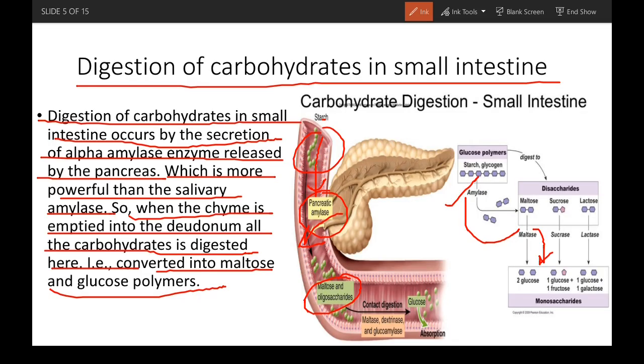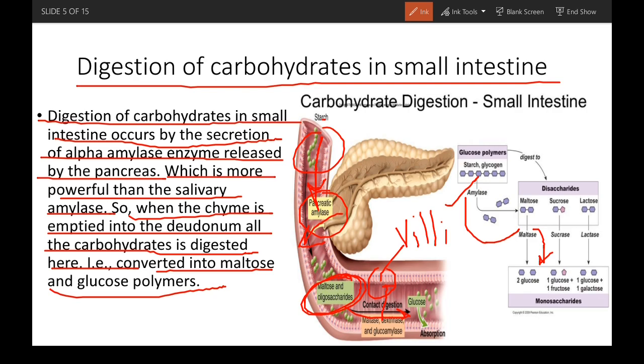Here we see that after the pancreatic amylase has broken down the starch into maltose and oligosaccharides, contact digestion occurs, which means that when they reach the enterocytes of the villi and come in contact with them, these maltose and oligosaccharides meet the maltase, dextrinase, or glucoamylase enzymes.